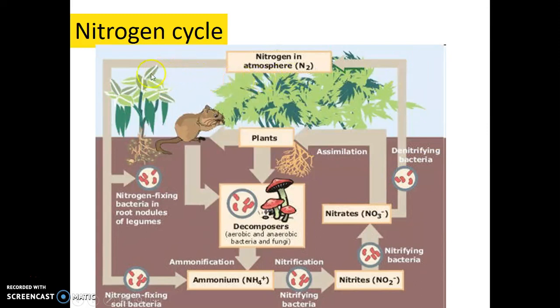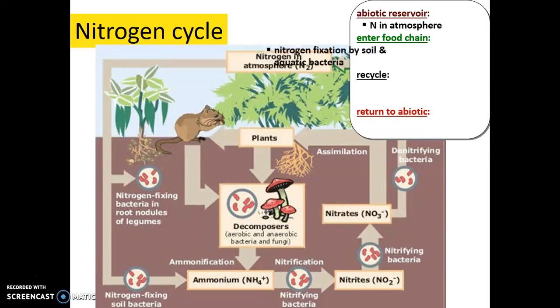Now, in the roots of plants, there are nitrogen-fixing bacteria. Nitrogen-fixing bacteria have the ability to take nitrogen in the air and turn it into nitrates so that plants can use it. There are also other nitrogen-fixing bacteria that have the ability to take the nitrogen and turn it into ammonium, and then this cycle can continue, turning it into nitrates, which can go into the plant roots, or be turned back into the abiotic reservoir, which in this case is the air. Again, this is a cycle. Unlike when we were looking at energy, which was lost as it went through the ecosystem, here none of the nitrogen is lost. It just cycles through different organisms.